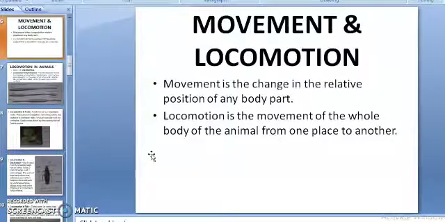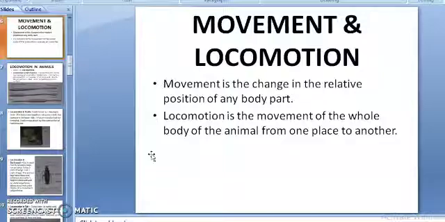Animals move from one place to another. They also move their body parts such as opening and closing of eyelids. Here the body part is moving. Movement of hands and legs, movement of neck, pumping of heart, movement in the walls of the alimentary canal. This movement is the change in the relative position of any body part. Clear? Movement means the movement in the body part. But what is locomotion? Locomotion is the movement of the whole body of the animal from one place to another.